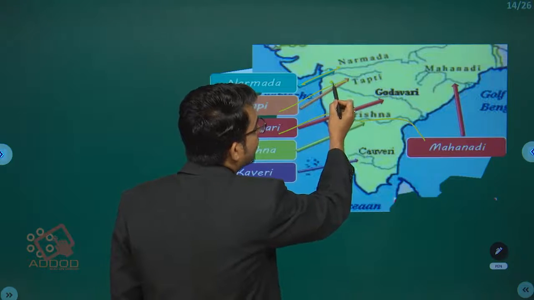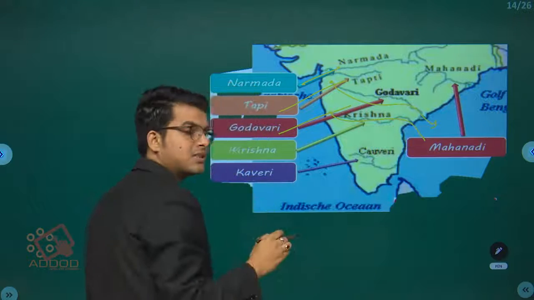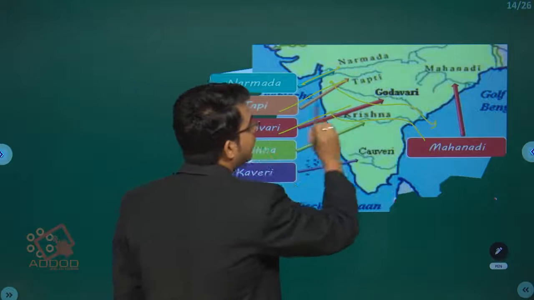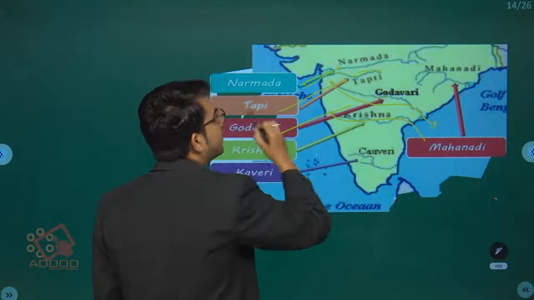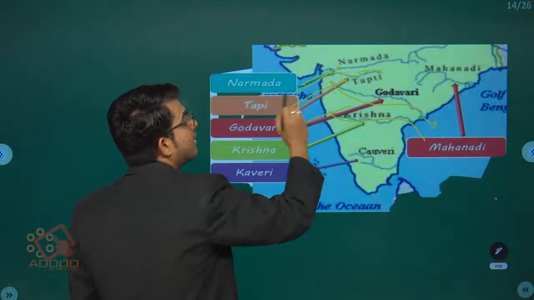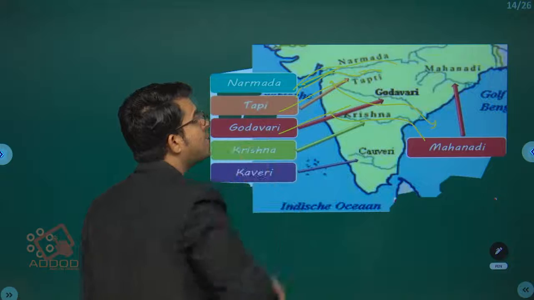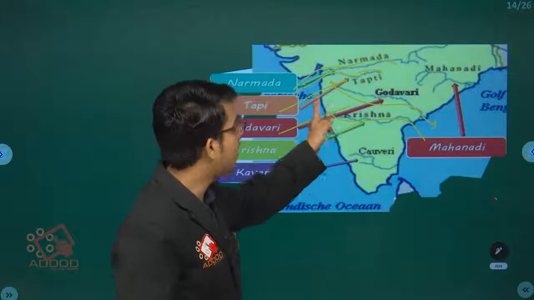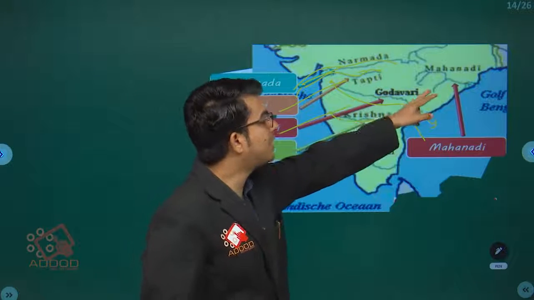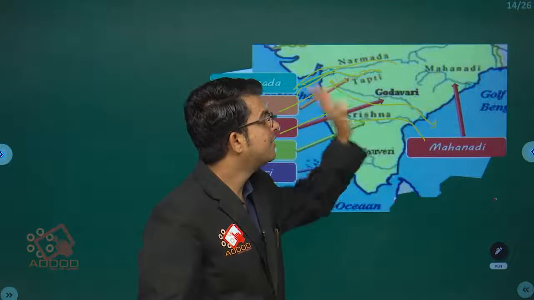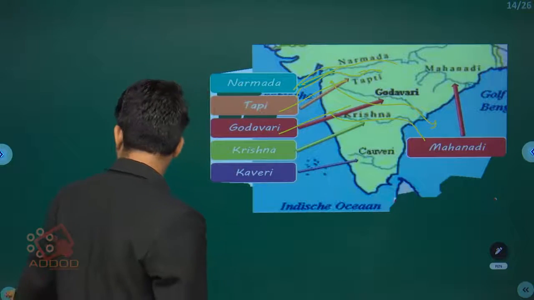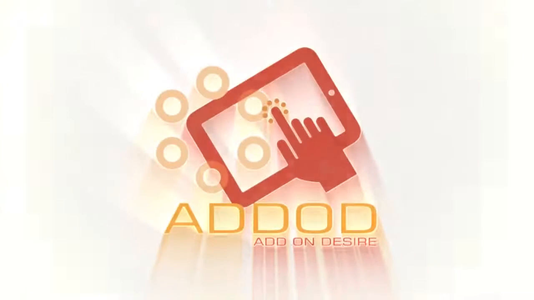Godavari, you can see, comes from the Maharashtra side and discharges its water into the Bay of Bengal. Tapi, you can see Tapti, goes west to the Arabian Ocean. Narmada goes from here to the Arabian Ocean. These two rivers, as we found in the previous slides, and the Mahanadi, as we consider there.